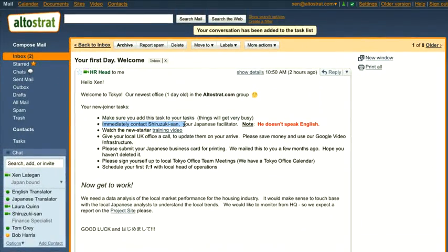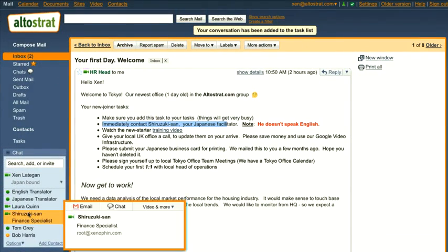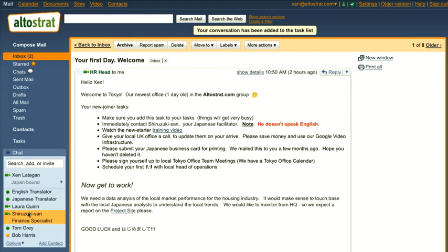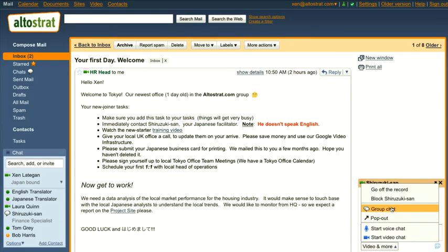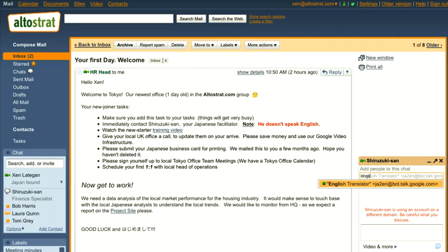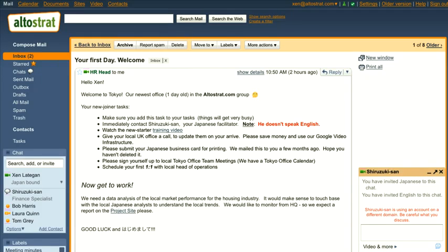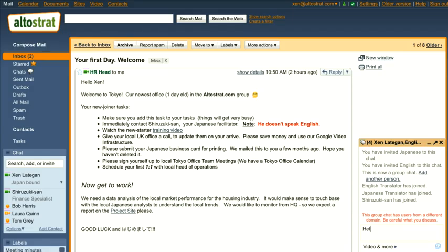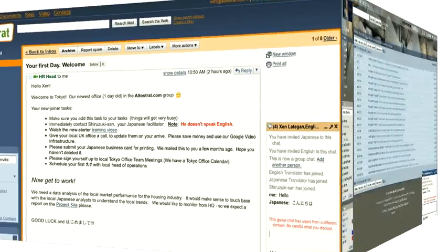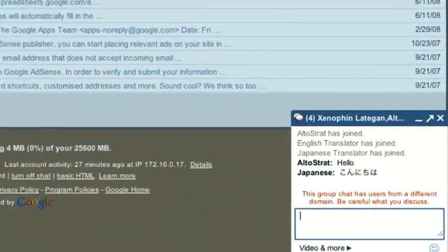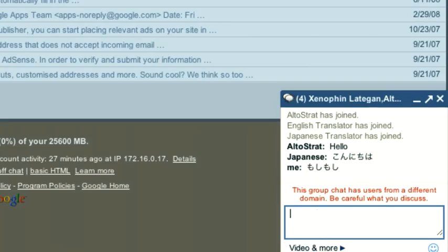Now I need to contact Shirozuki-san. He is my Japanese facilitator. He doesn't speak a word of English, so I'm going to have to get some help from the auto-translate feature in Google Chat. All I need to do is invite an English and a Japanese translation bot to help us out. Let's see. Hello. And Shirozuki-san can see my response in Japanese, which he can understand.